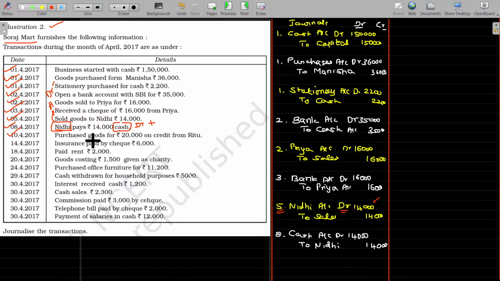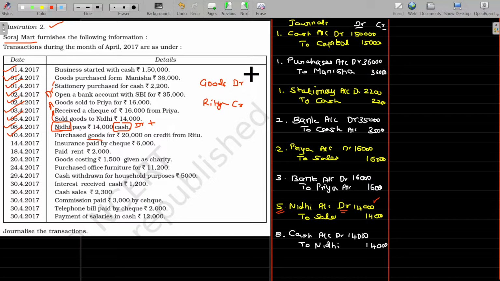10th April, purchased goods for rupees 20,000 on credit from Ritu. So we have goods as well as another term, Ritu. Goods is always an asset, so debit balance. Ritu, from whom we have purchased without payment of money. As we have not paid any money to Ritu, now I am liable to him. So liability is always credit balance.